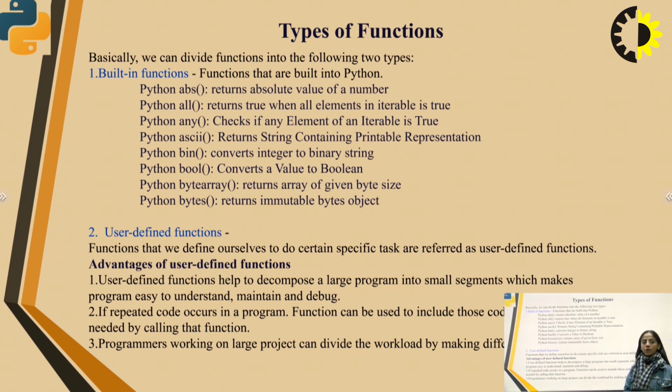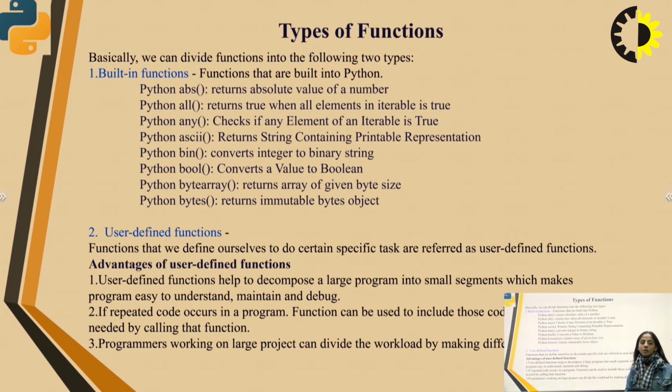Now these are the types of functions. Basically we can divide functions into the following two types. The first one is built-in functions, functions that are built into Python. Python abs is a function which returns the absolute value of a number. Python all returns true when all elements in an iterable are true. Python any checks if any element of an iterable is true. Python ascii returns a string containing a printable representation.